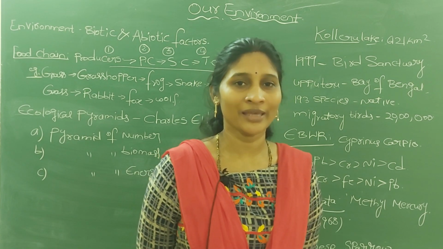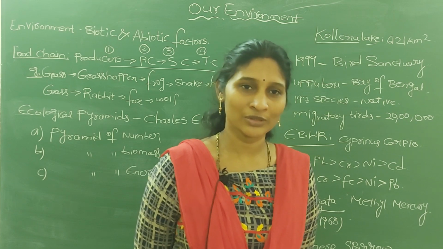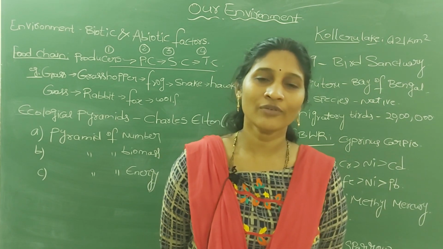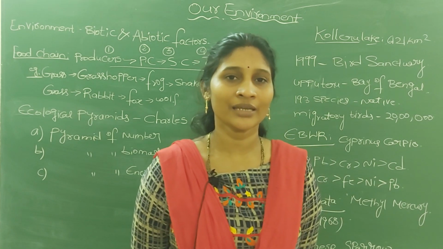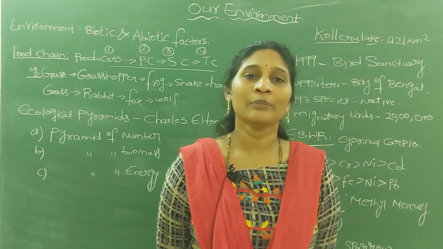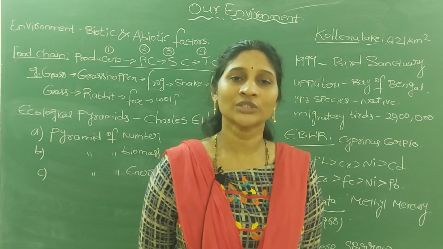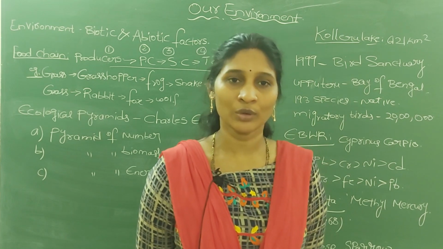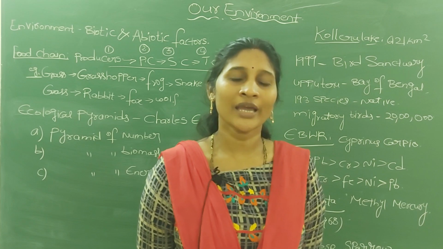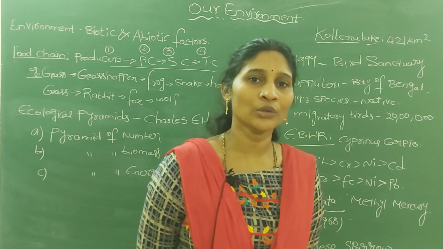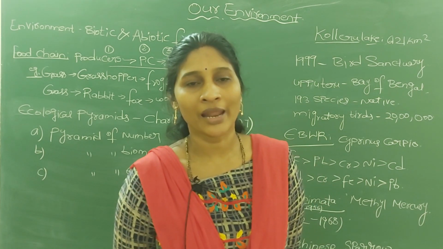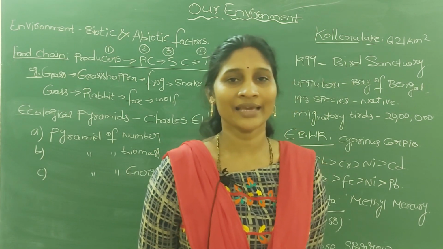All green plants on the earth come under producers. Why? Because of the photosynthesis process, all green plants prepare food, so they come under the category of producers. And the remaining animals including humans depend on plants either directly or indirectly.